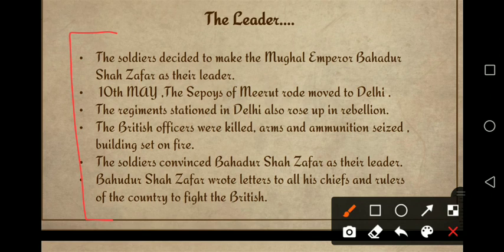So then the soldiers went to Bahadur Shah Zafar's palace and convinced him to be their leader. At first Bahadur Shah Zafar refused, but when they pleaded, he accepted that offer, and Bahadur Shah Zafar wrote letters to all his chiefs and rulers of the country to fight the Britishers.